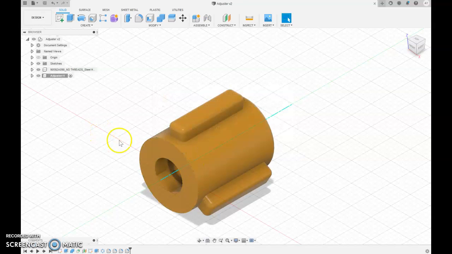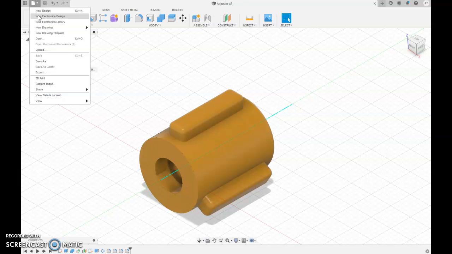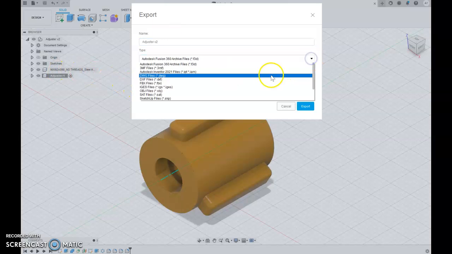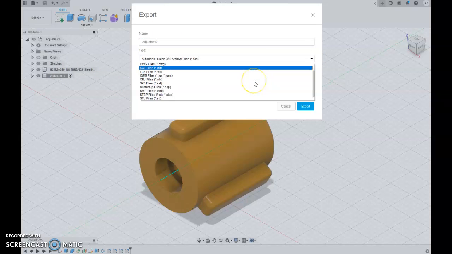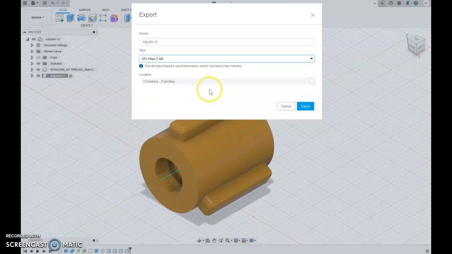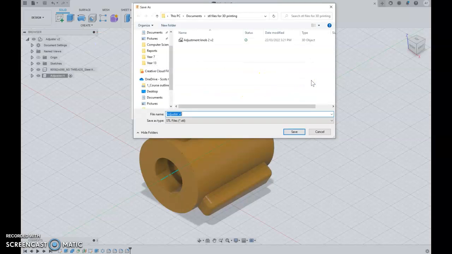Okay, we're going to take this design and we want to now export it for 3D printing. Really easy. We go up here, we go to export, click on export, and then from here we need to go to STL file, and then